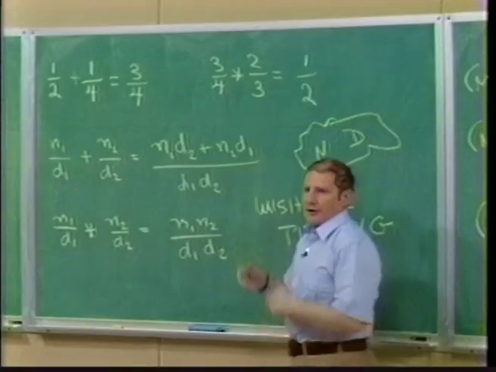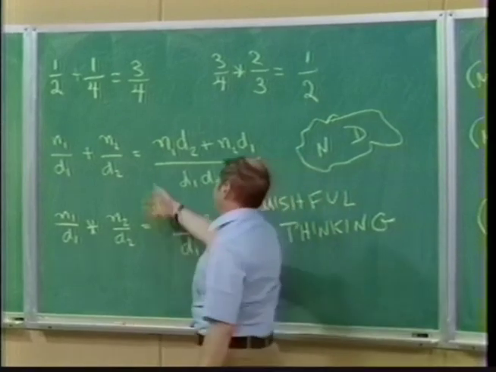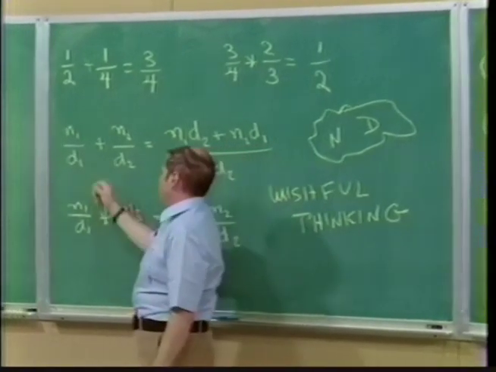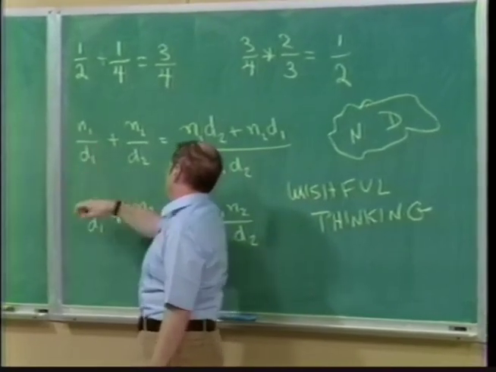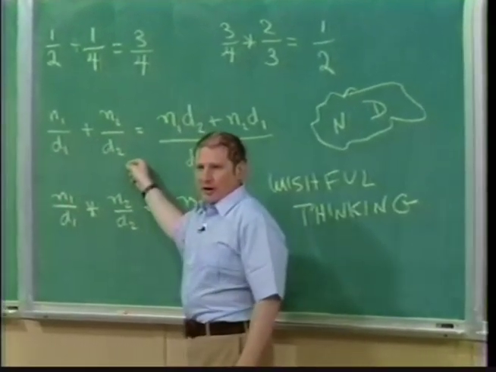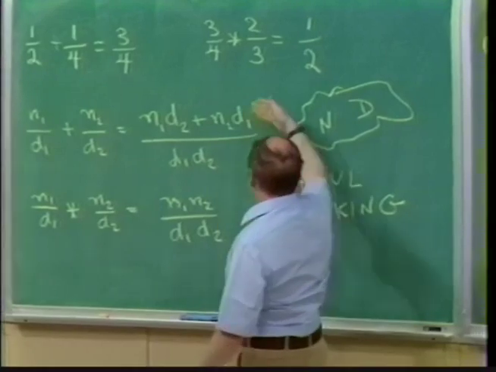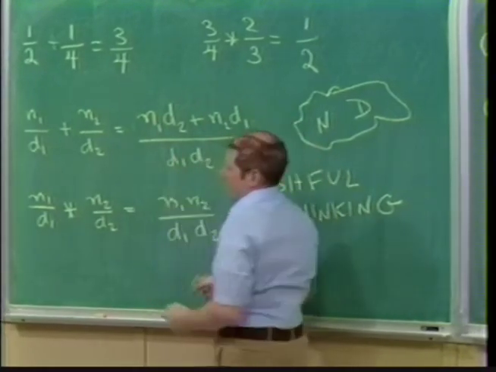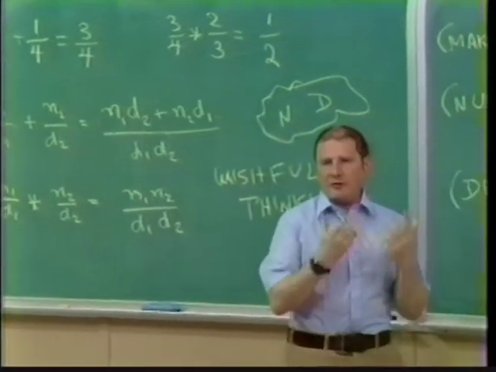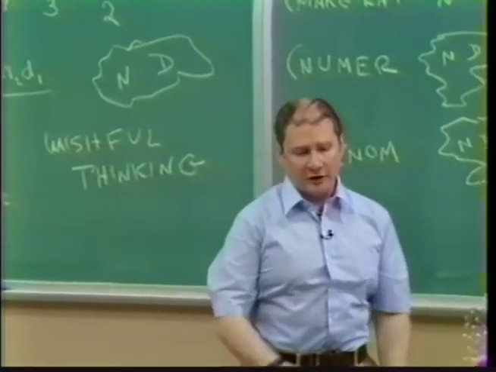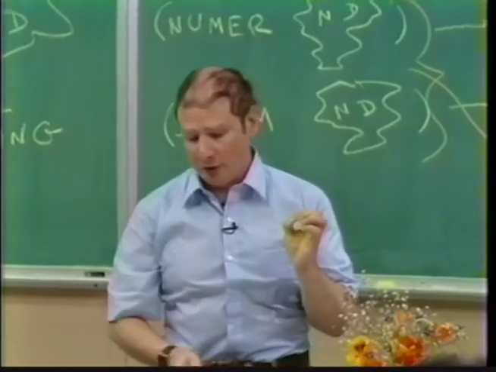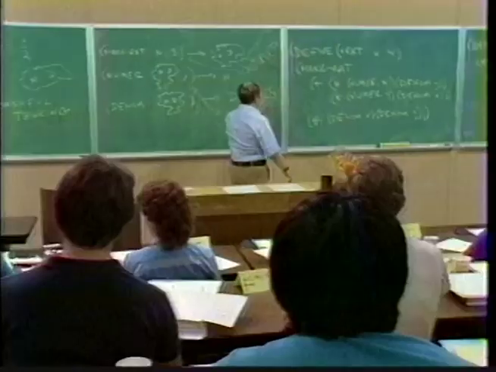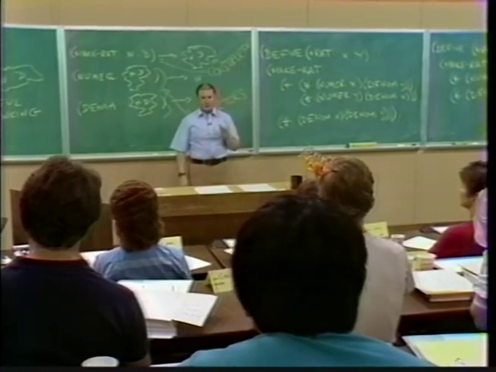And if I was going to implement something that adds rational numbers, one other way to think about it is, well, there's this thing, and I type in four numbers, an N1 and a D1 and an N2 and a D2, and it sets some registers in the machine to this numerator and this denominator. So I might say, well, why don't I just add rational numbers by typing in four numbers, numerators and denominators, and get out two numbers, which is a numerator and a denominator? Right? Why are we worrying about building things like this anyway?